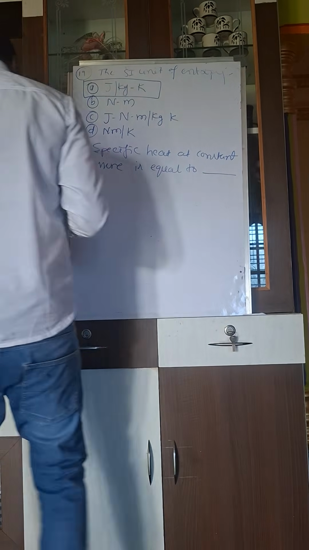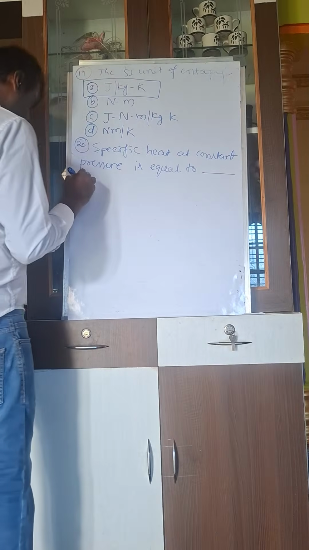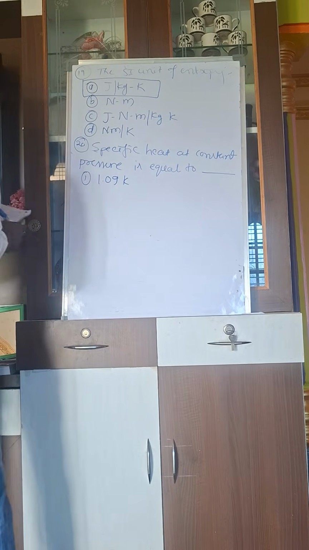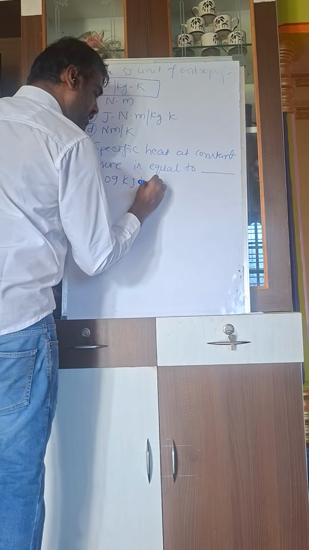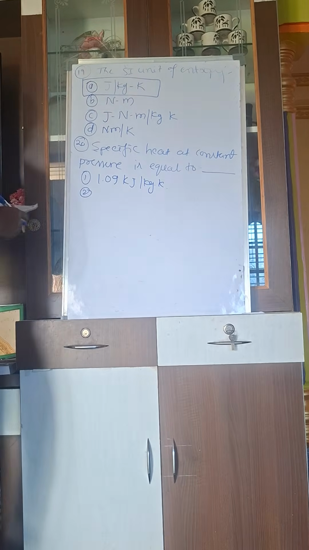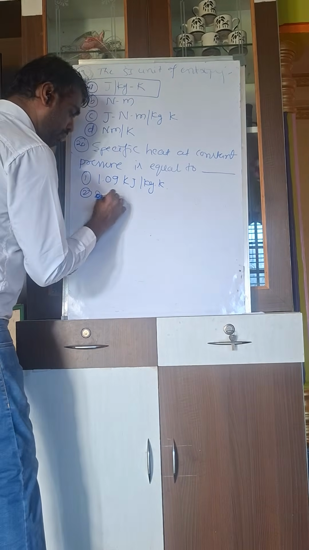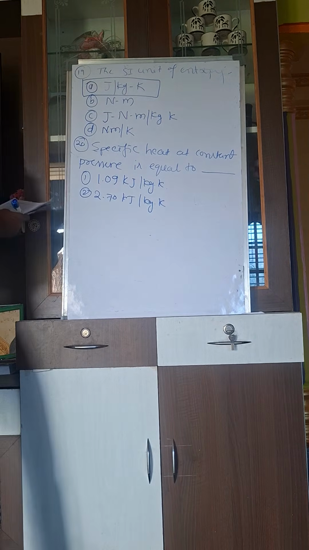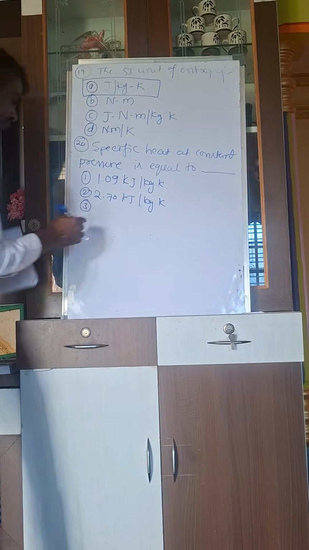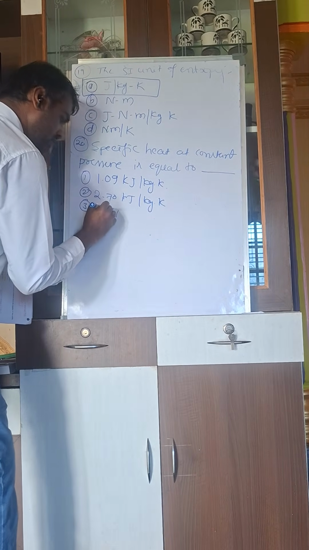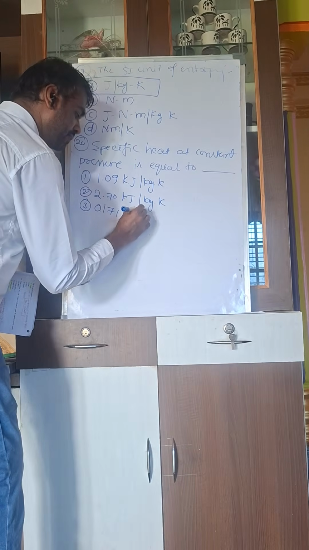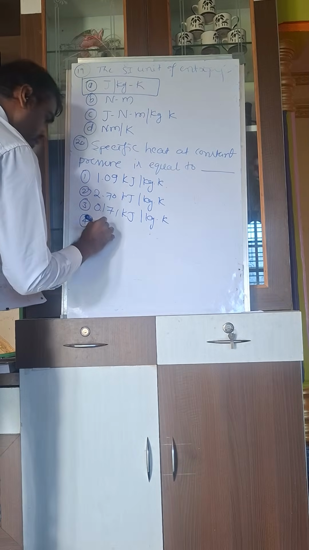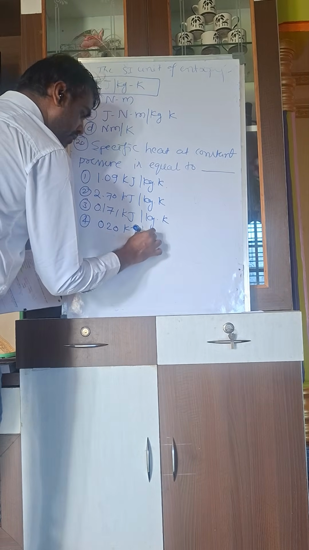Specific heat at constant pressure: the first option is 1.09 kilojoule per kg Kelvin, the second is 2.70 kilojoule per kg Kelvin, the third is 0.171 kilojoule per kg Kelvin, and the fourth is 0.20 kilojoule per kg Kelvin.